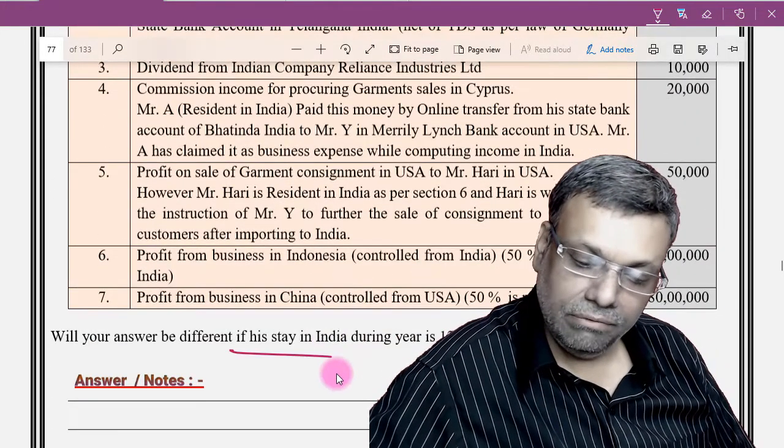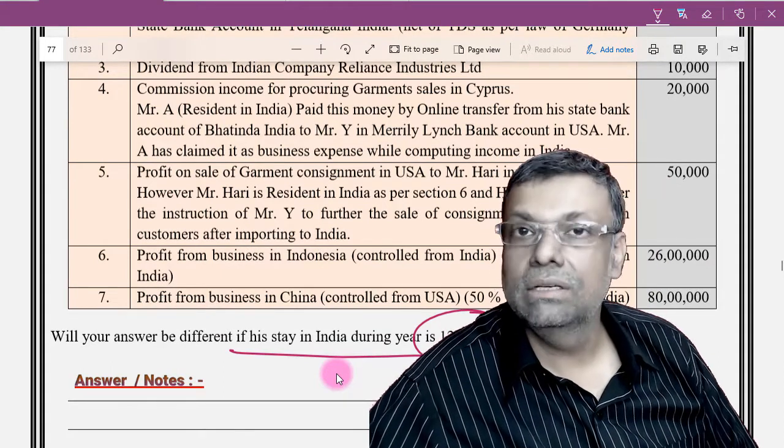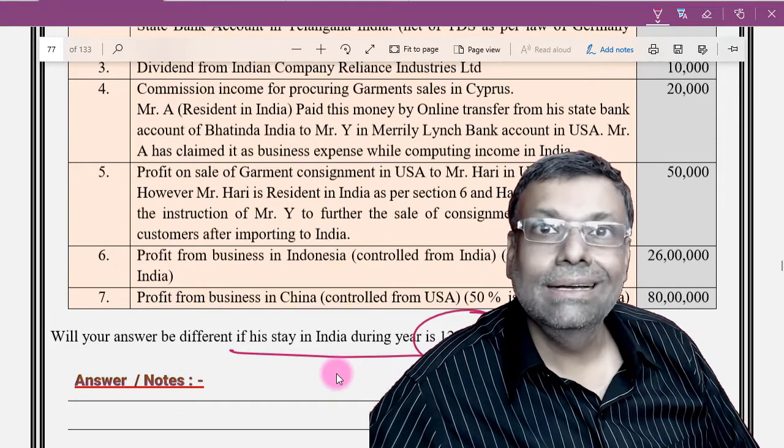Will your answer be different if you stay in India during the previous year for 125 days? That means you are crossing the 120 days limit. Okay. So, Indian income tax.